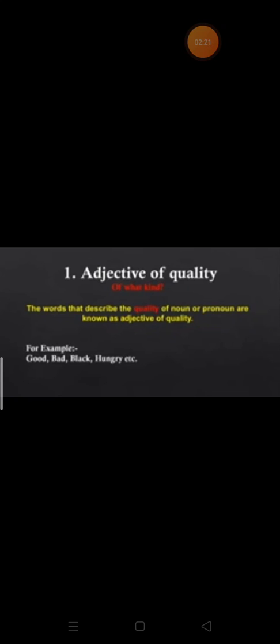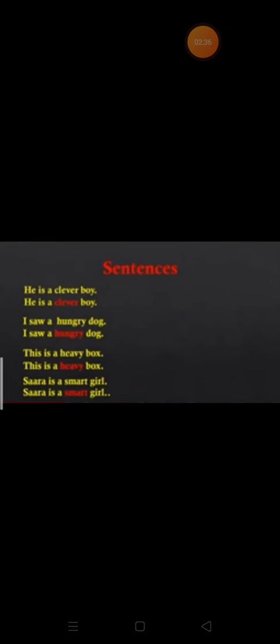The words that describe the quality of a noun or pronoun are known as adjectives of quality. They describe quality. Example: good, bad, black, hungry. See the examples. He is a clever boy. So clever is the quality of the boy. I saw a hungry dog. So what do we come to know about the dog? That the dog is hungry. So these are the words which tell us about the noun. This is a heavy box. So what kind of box is this? This is a heavy box.